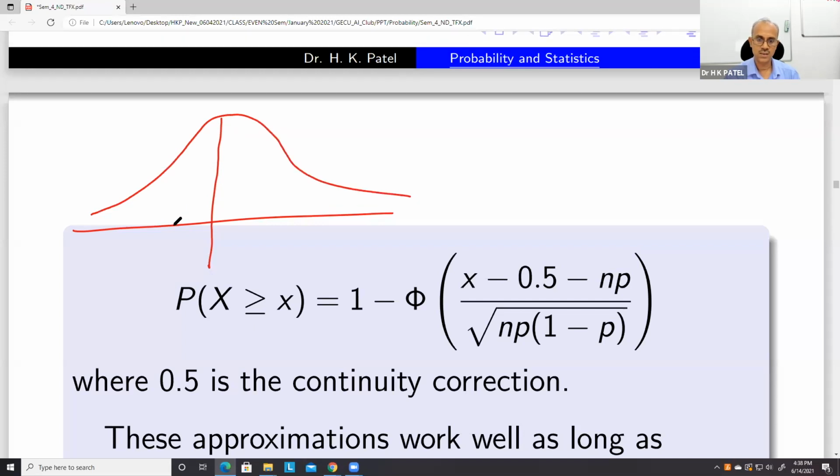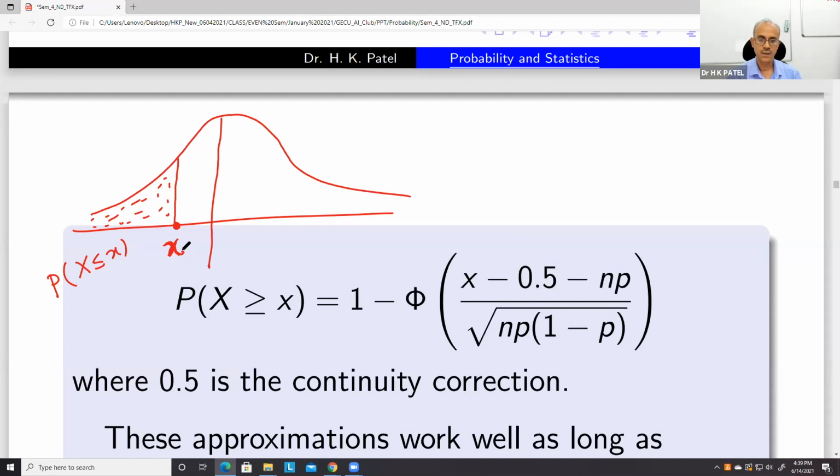So what it says: suppose this is your x, and you want to find this part, that is P(capital X less than or equal to x). In this case, we have to add 0.5 here.